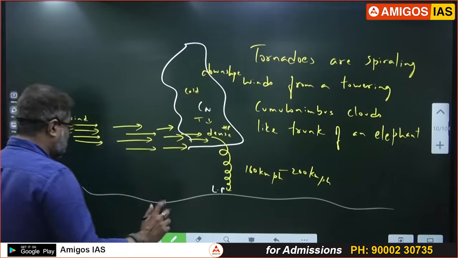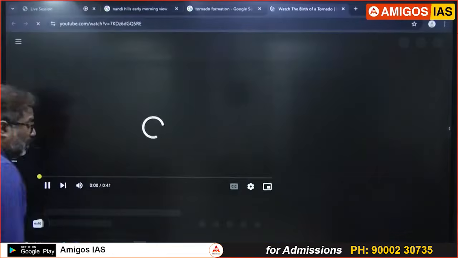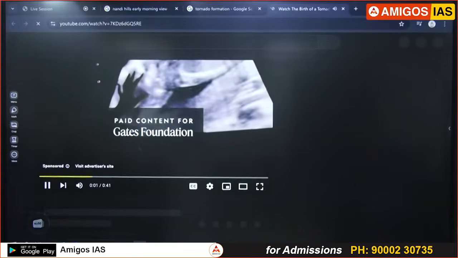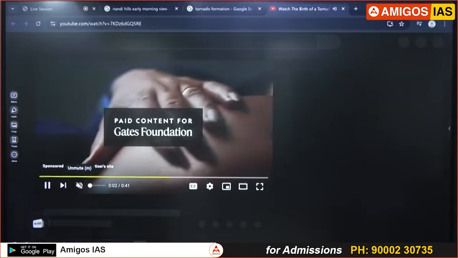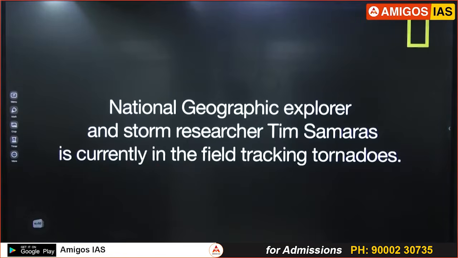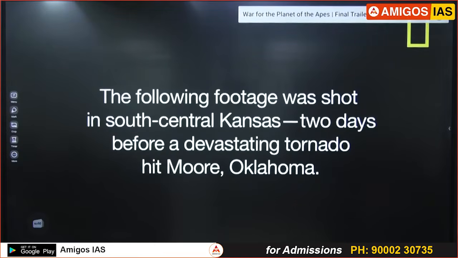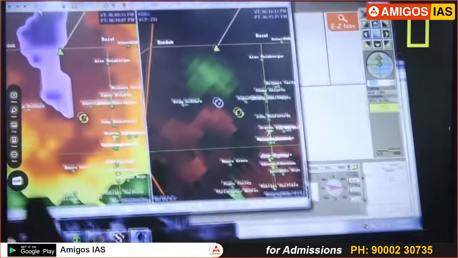Okay, so let's watch this now. Give me 1 second. I'll show you. So first you have to remember the huge, towering cloud. This happens very commonly around the Mississippi Basin, river Mississippi.